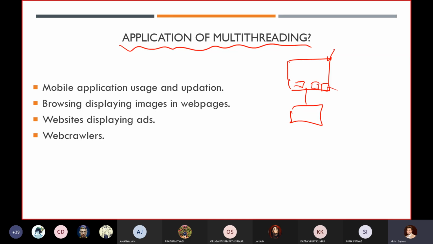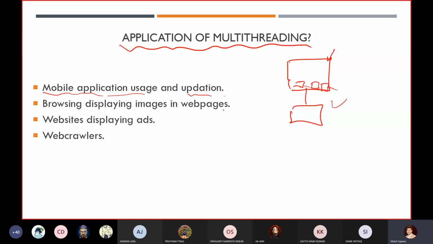So using multitasking, you are performing multiple tasks. Nowadays on your laptop, you are performing several tasks. This is one of the main examples of what we call multitasking. Similarly, in your mobile, you are using some application, and in the backend some of your applications are getting updated.